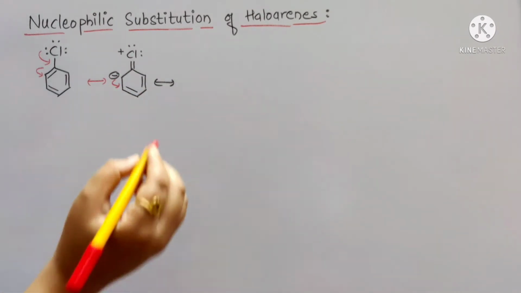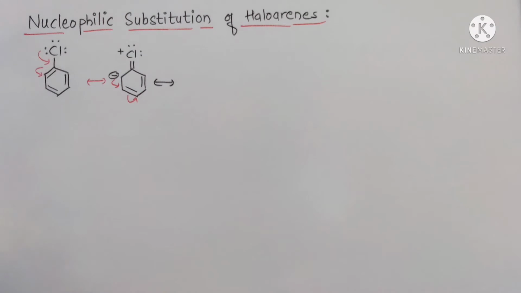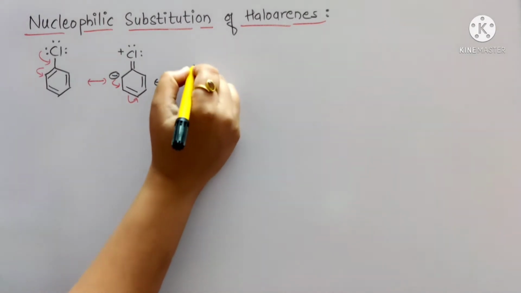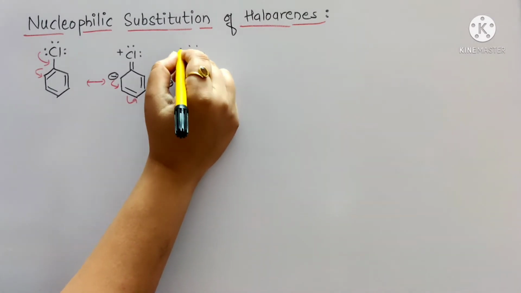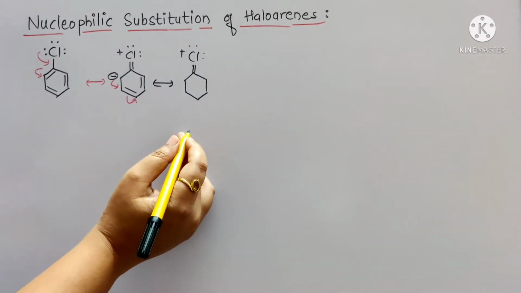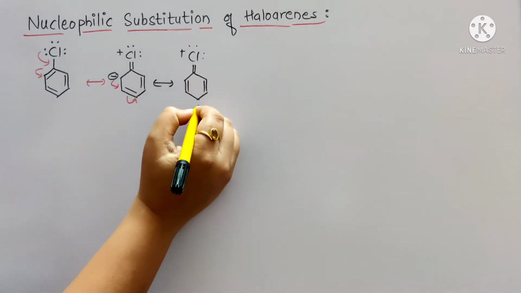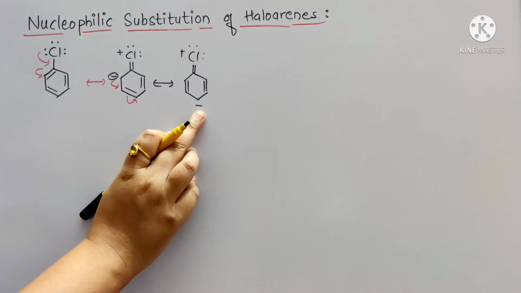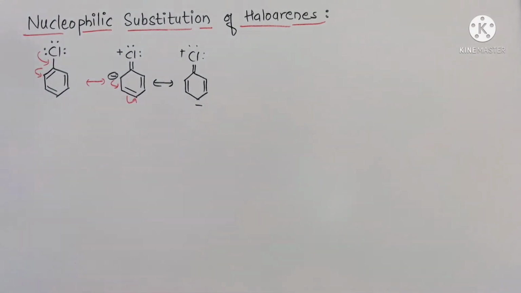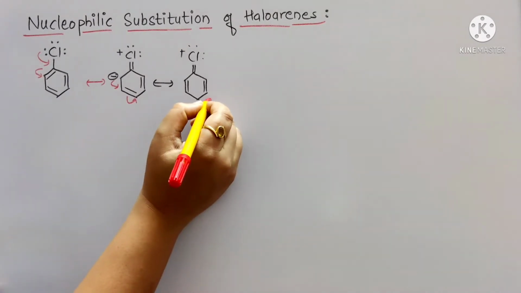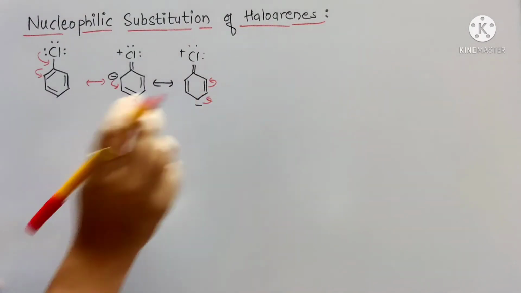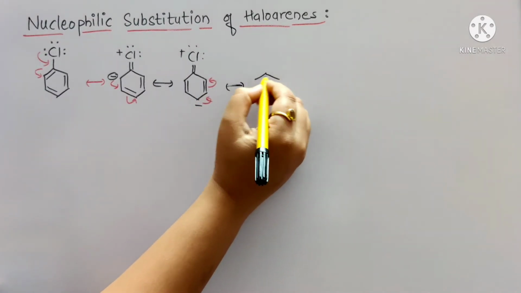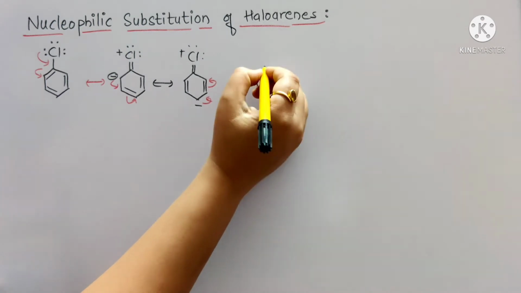We will write the resonating structures. So next, in a similar way, we will write this. Now, negative charge or electron density shifted to the para position. Next, into the next structure, what will happen? Just shift these electrons, next into the next structure.